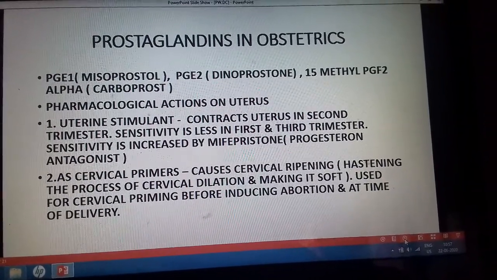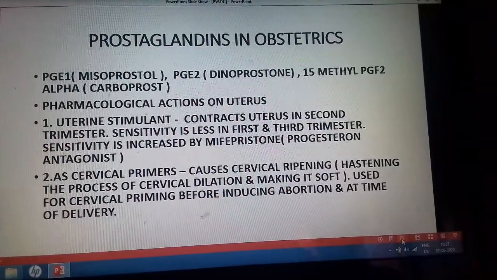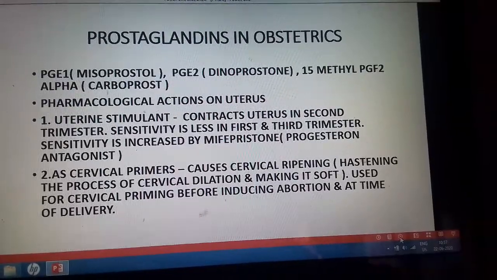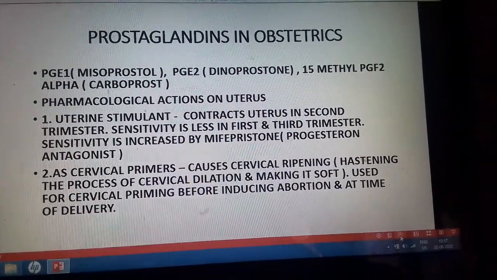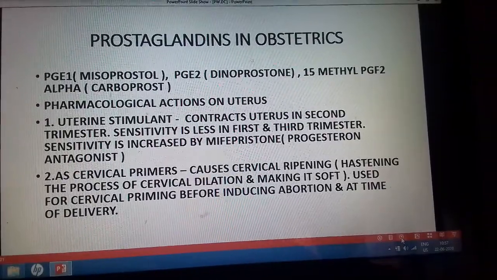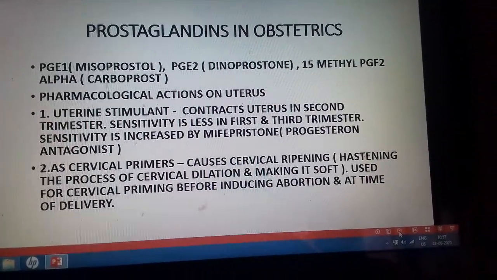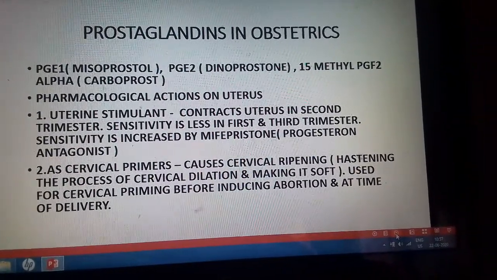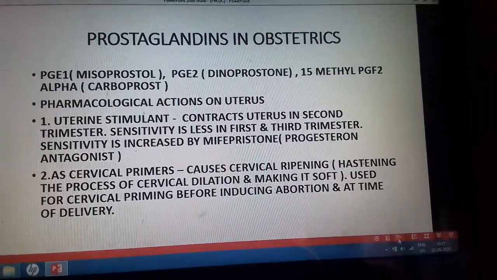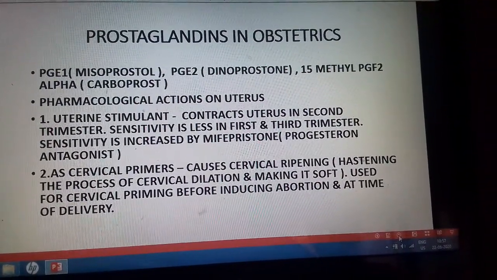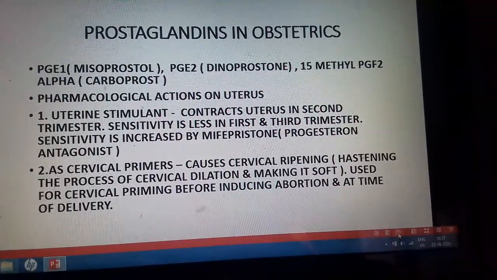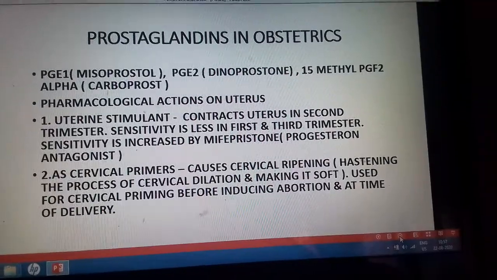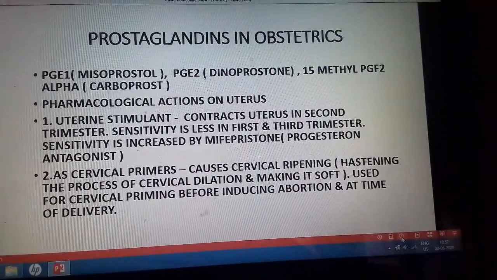Then coming to the next use, as a cervical primer. What is cervical priming? Cervical priming means to cause cervical ripening. Ripening means to hasten the process of cervical dilatation and make the cervix soft. So the cervix is made soft and it gets dilated. This is known as cervical ripening, and the process is known as cervical priming. For cervical priming, prostaglandins are used before inducing abortion, and at the time of labor or delivery.